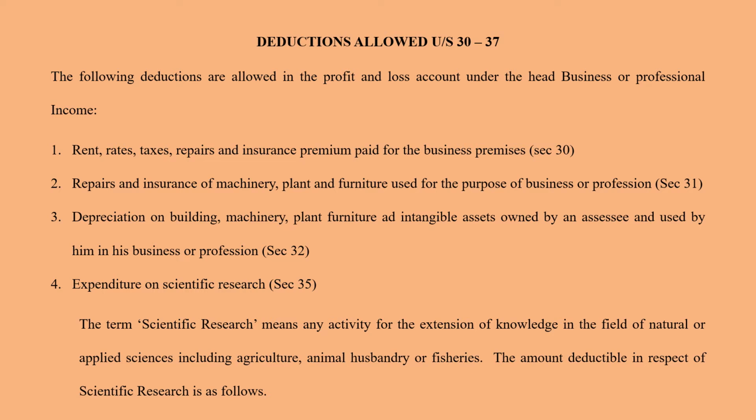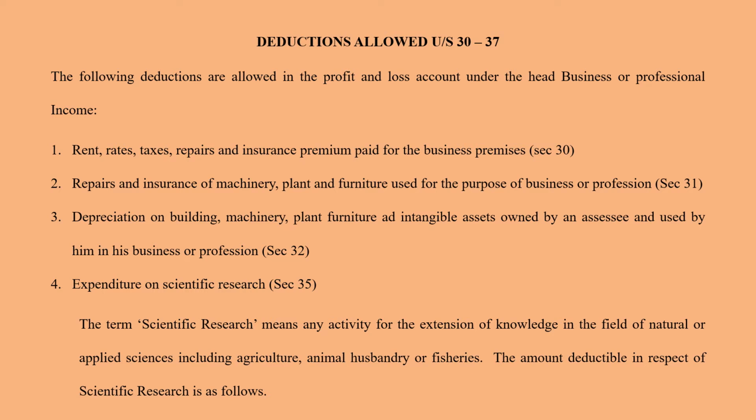The following deductions are going to be allowed under the profit and loss account under the head business or professional income. Number one is the rent, rates, taxes, repairs and insurance premium which is paid for the business premises. If you pay any kind of these expenses for your business premises, then it is deductible. It is an allowed deduction.